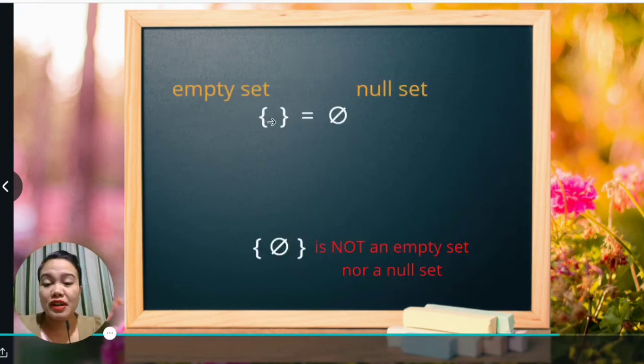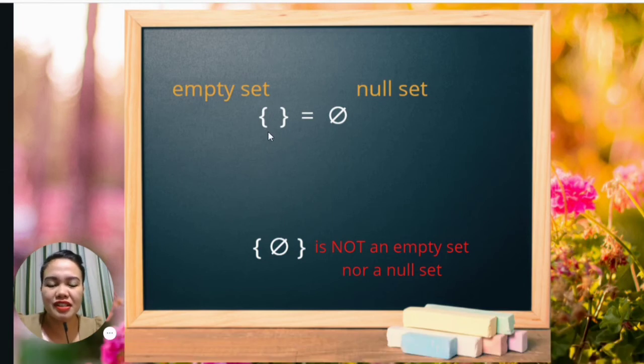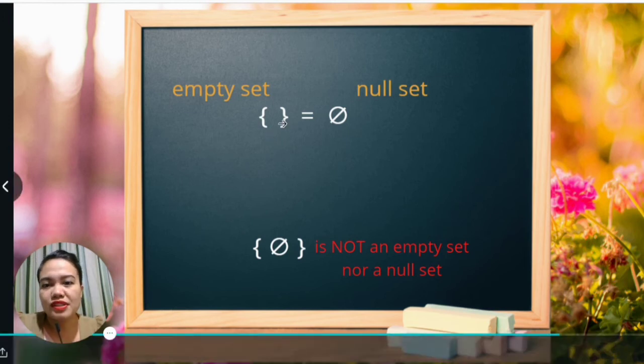Okay? You have noticed the usage of an empty set. That's actually equal to the null set using this symbol. And an empty set is always a subset of any set. So if you're asked to write all the subsets of a set, you always include the empty set. Well, if you write a pair of braces and a null set inside it, it's not an empty set anymore. Or should you call it a null set?